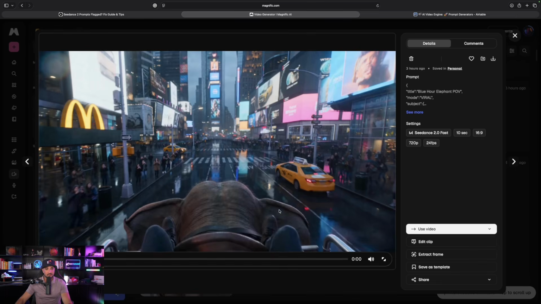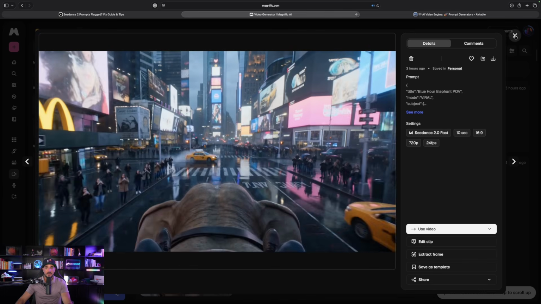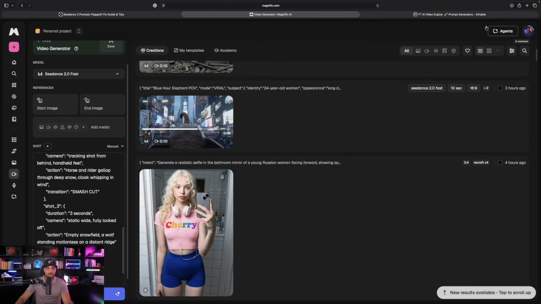Now, I will show you one other thing. This one right here, I made earlier today. This one is incredible. Now, I made that one, which I'll show you in a second, with the specific prompt generator I'm gonna be giving you today. It's gonna be your best friend for amazing JSON prompts. But first, let me show you this very quick trick.